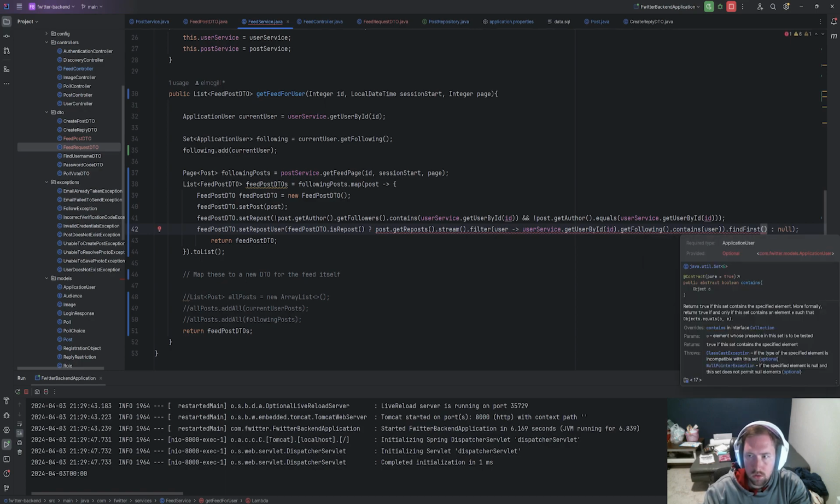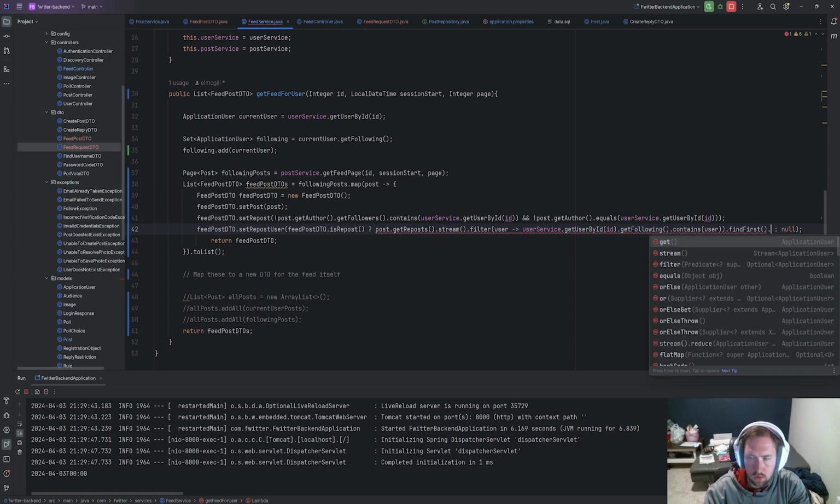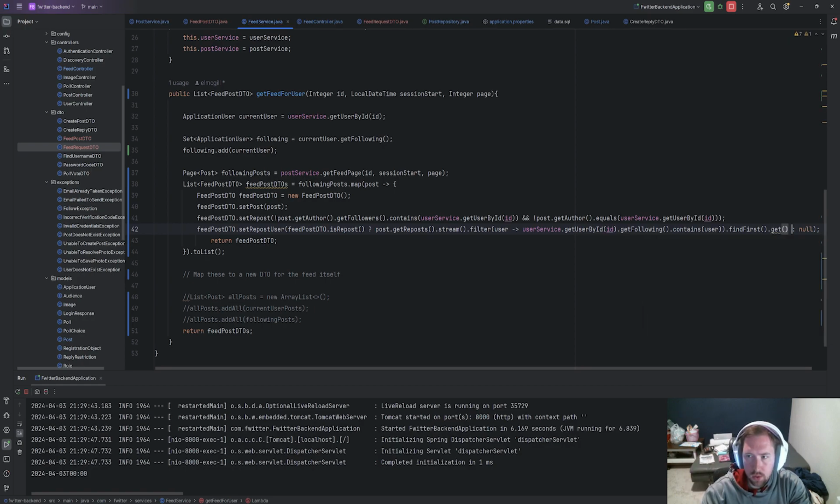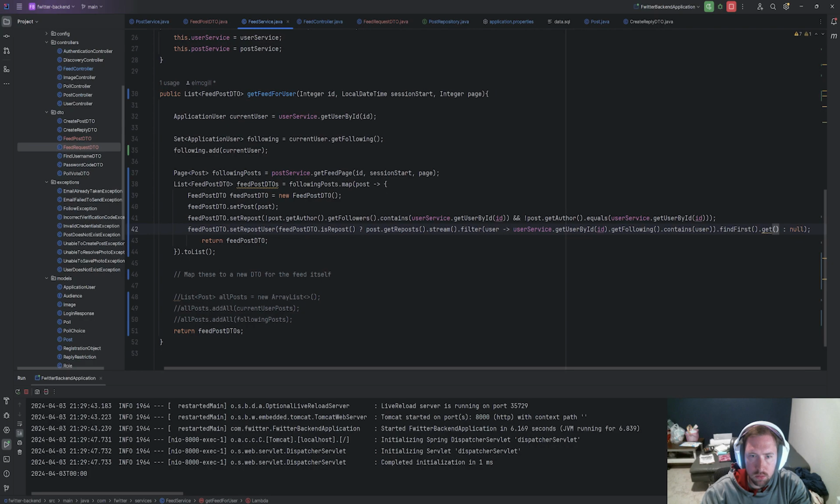And then what's the issue? So Optional dot, and then I guess orElse. I don't think we can throw though. I think we can just say dot get. I don't think we're gonna have an issue with it not being there because we already saw that it's a repost by one of our subscribers. I don't care. That's fine.